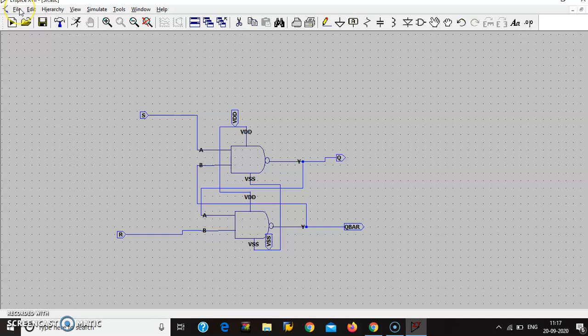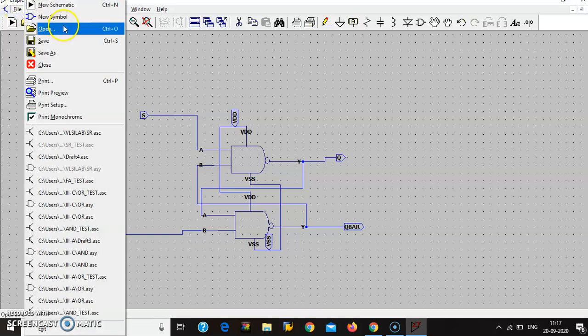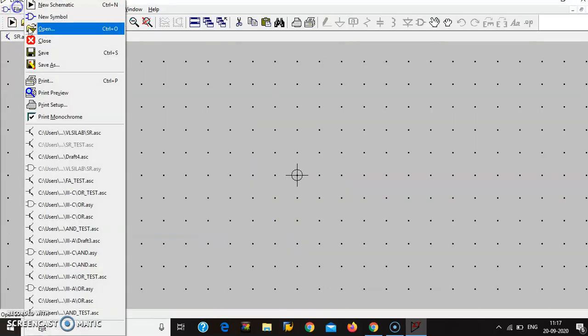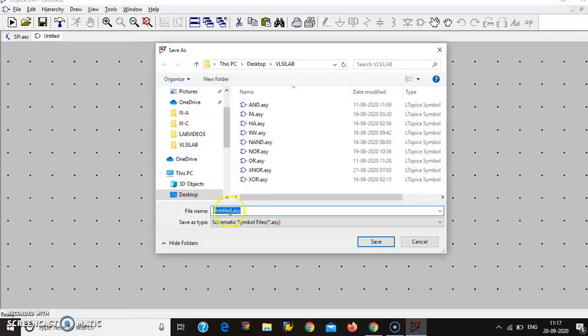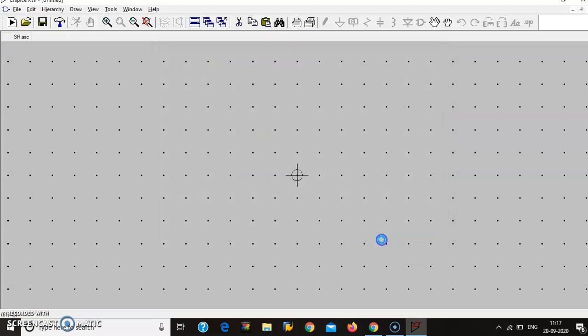Next, go to new symbol, save as SR, in the same VLSI lab folder.